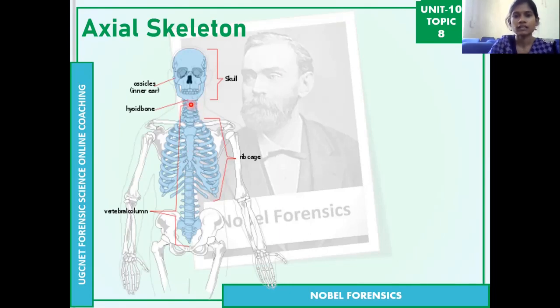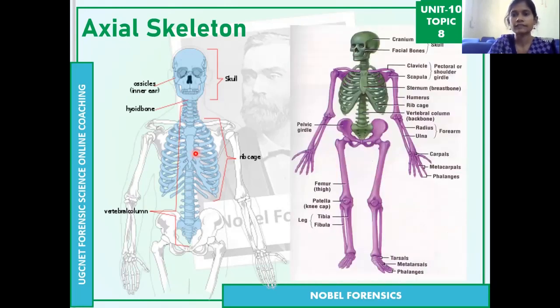At the start, it connects to the skull, and it also connects to the pelvic girdle. The white colored bones, these 2, are the pelvic girdle. So the vertebral column, along its whole length, has 33 bones, divided into 5 parts. These are all different bones in the vertebral column. So this is the axial skeleton. You can see here, this greenish colored one is the axial skeleton, and the purple colored one is the appendicular skeleton.